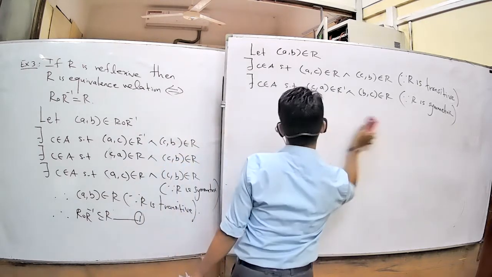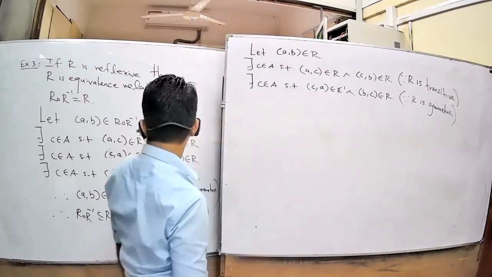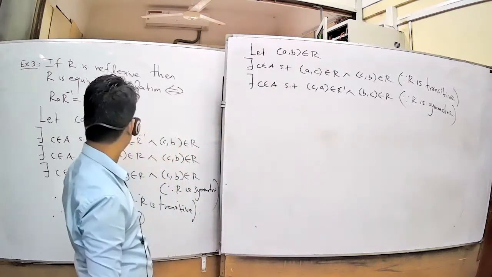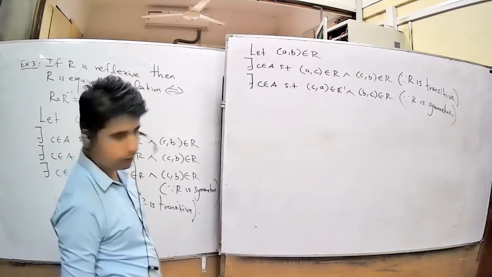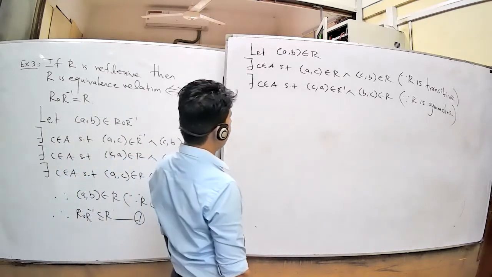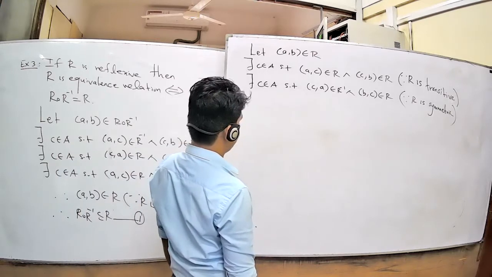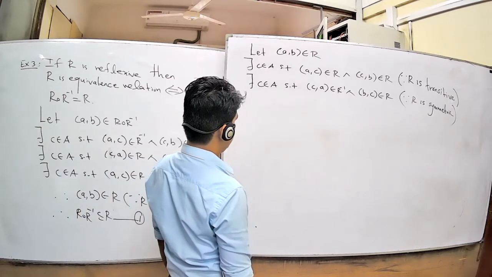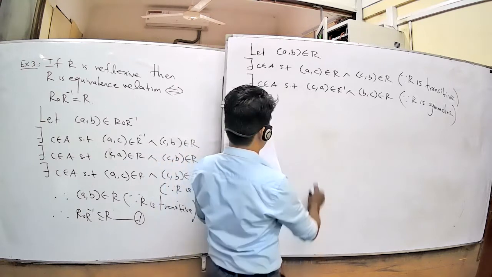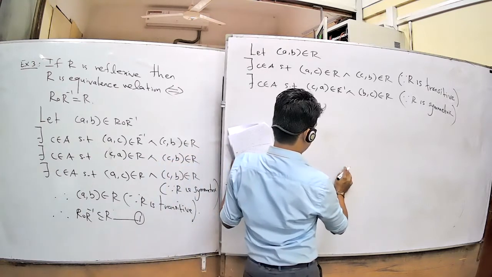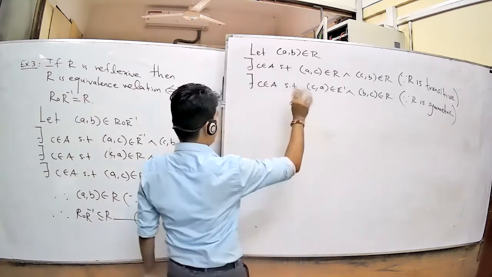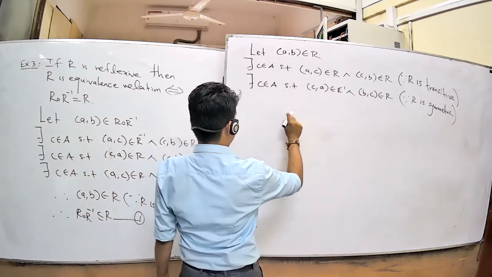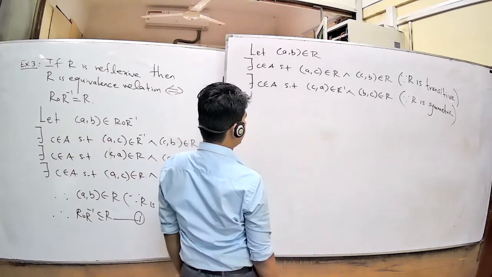The claim is you want to show that R is a subset of R composition R inverse. Again, you want to get (A, B).